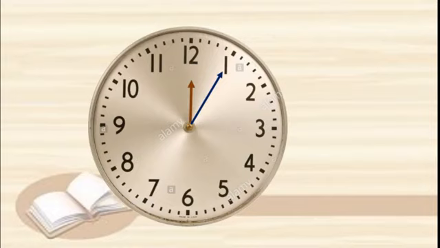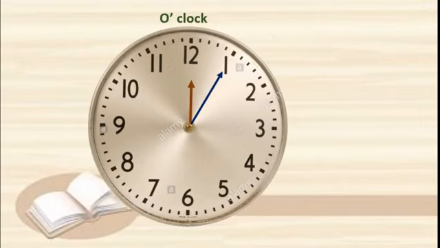The hour hand is near 12 and the minute hand is on 12. When both are on 12, we say o'clock: 12 o'clock, 1 o'clock, 2 o'clock, like that. When the minute hand is on 12, then we say o'clock, right?